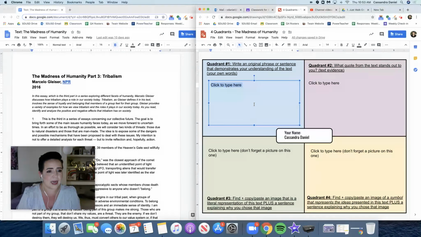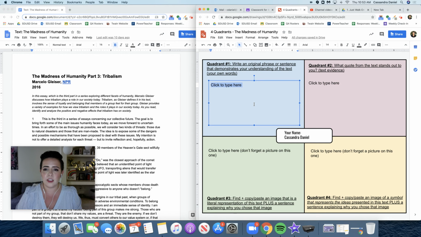So for me, I'm thinking that tribalism is going to have something to do with my original phrase or sentence. And when I think of tribalism, I think of group memberships, groups we're a part of, and how those groups shape our beliefs, kind of like the conformity reading from a couple weeks ago.